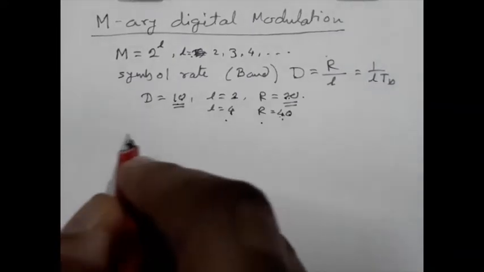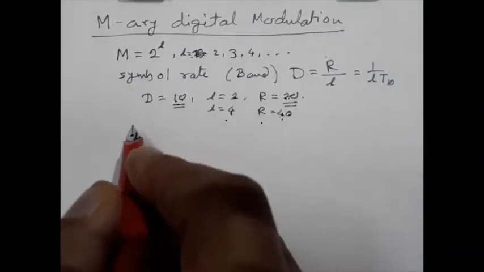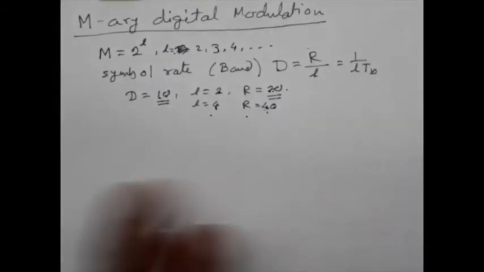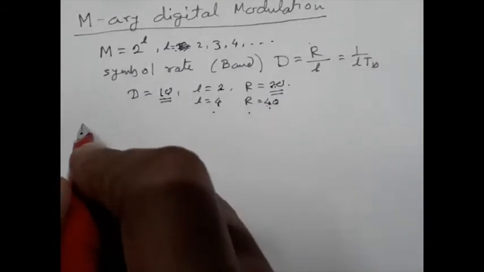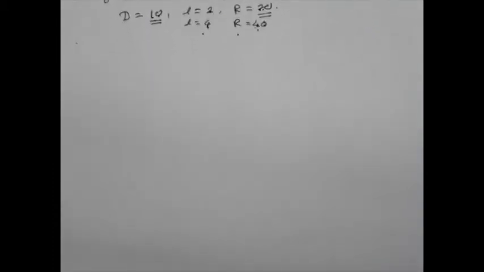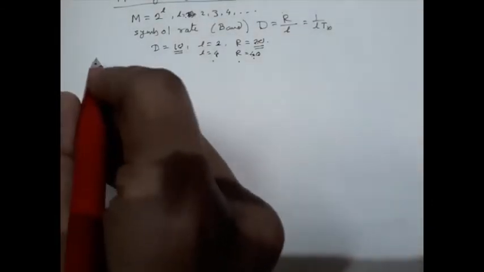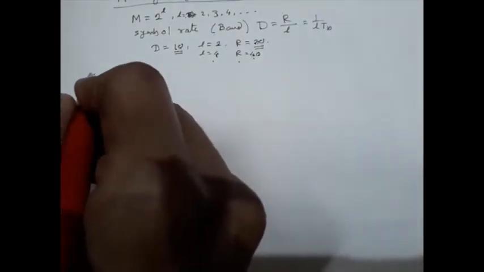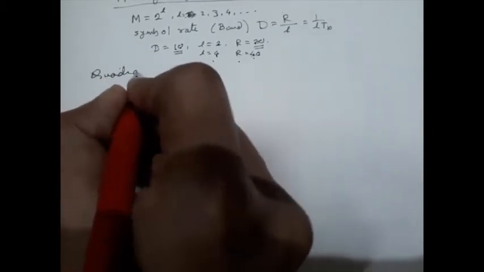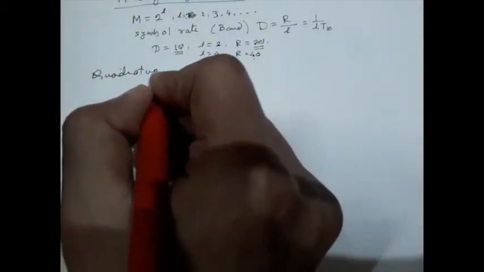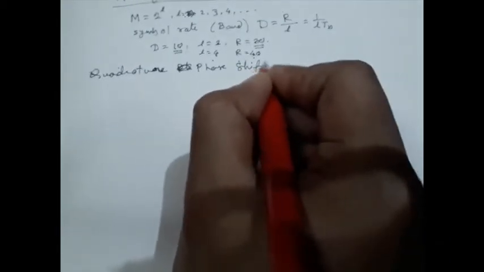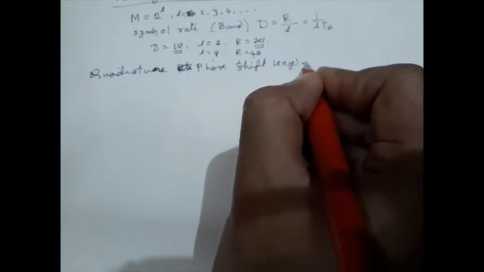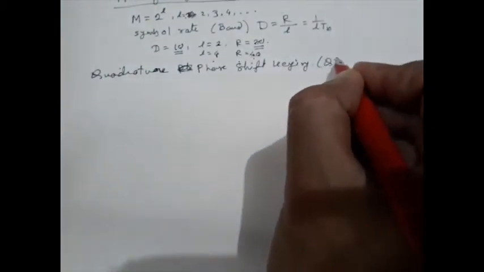Now, to understand this M-ary digital modulation scheme, first we will try to understand quadrature phase shift keying, or QPSK.